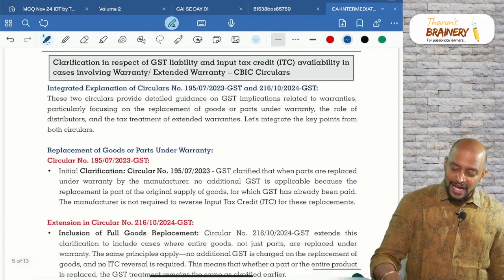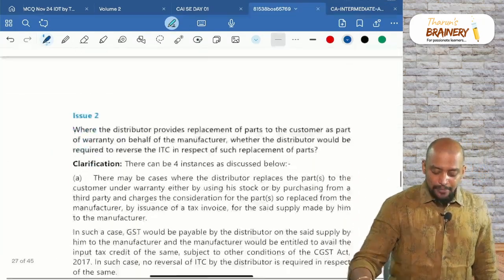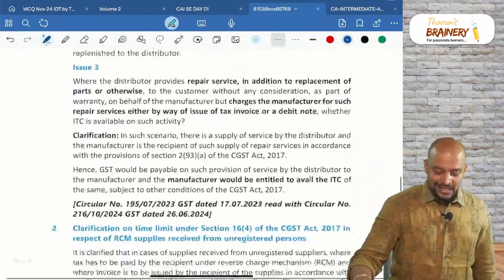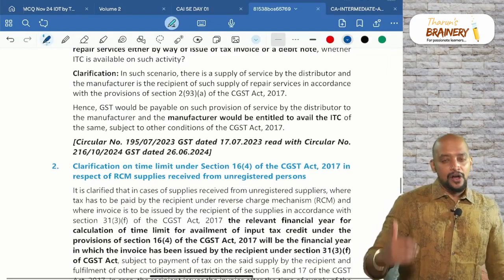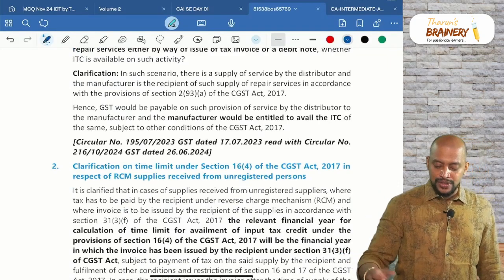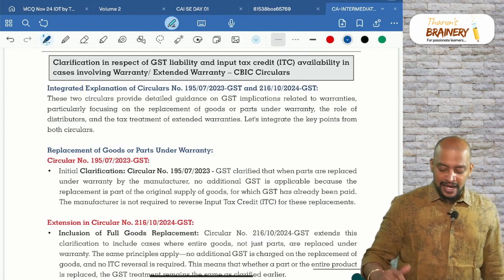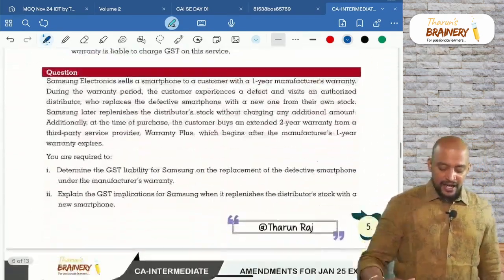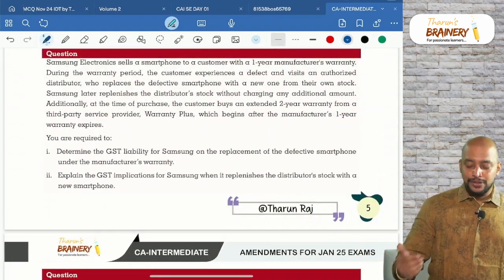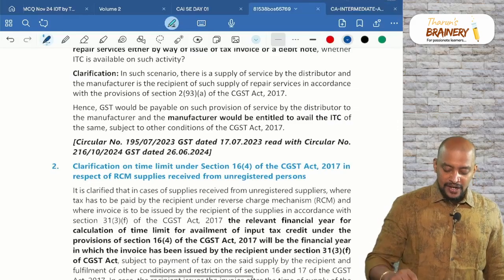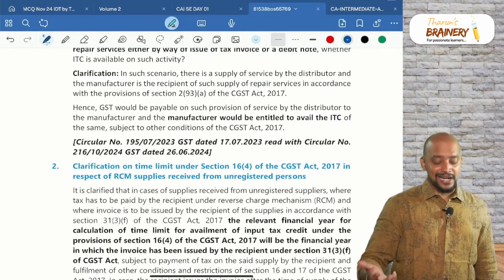Whatever discussion they have given here on the ITC point of view, we already discussed those issues, so here I have just compiled it. And we have even a question related to this. So first we will try to understand from the circular what they are trying to convey.